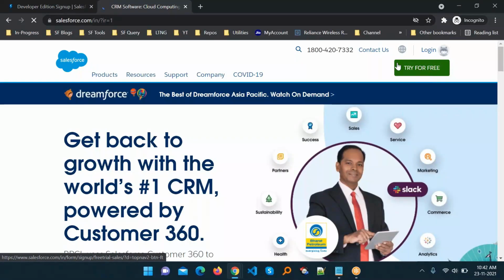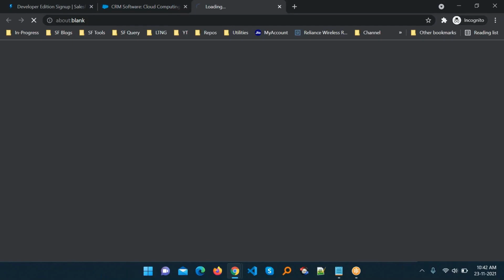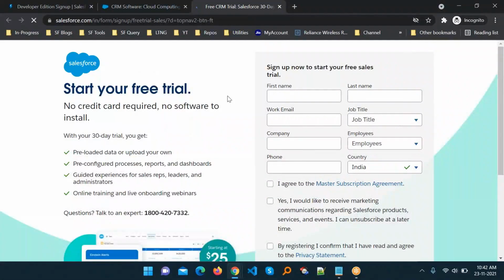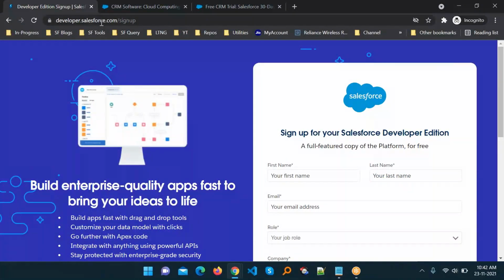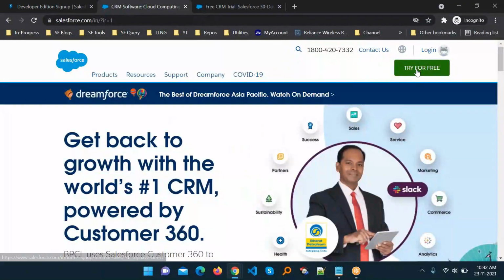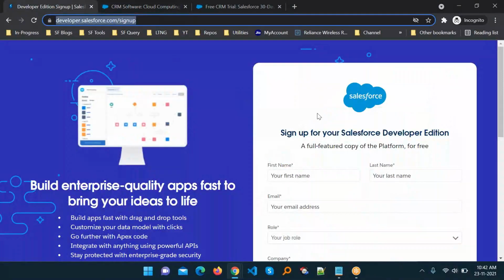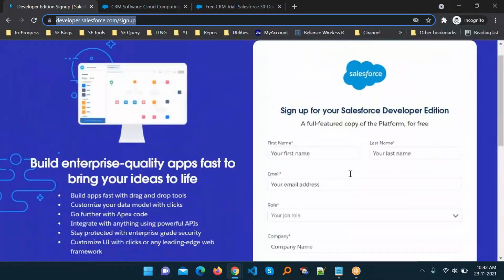Don't worry about this. It has a 30-day trial, and it's clearly mentioned here that with your 30-day trial you get these things. After 30 days it automatically expires. But how to create our full lifetime developer account? With the help of this URL, developer.salesforce.com and then sign up, you can see the full developer account. If you want to create the trial version you can within 30 days, or if you don't want to, leave it as it is. You can create your full developer account with the help of this website.